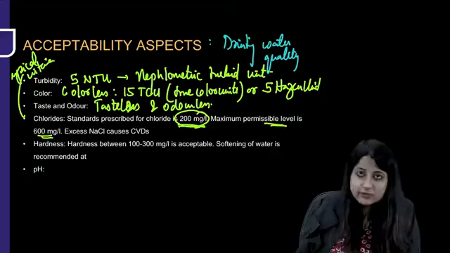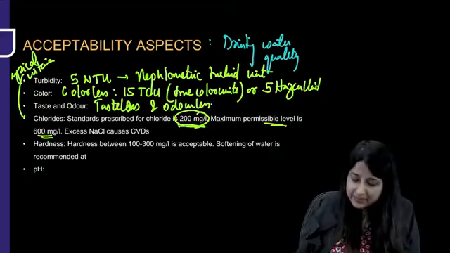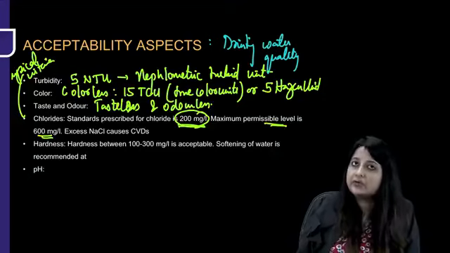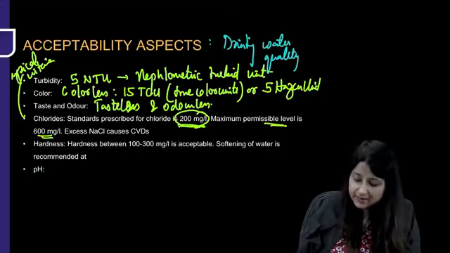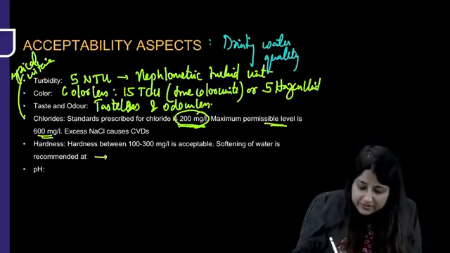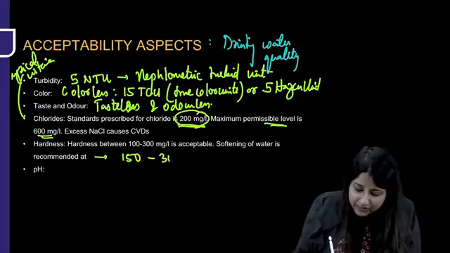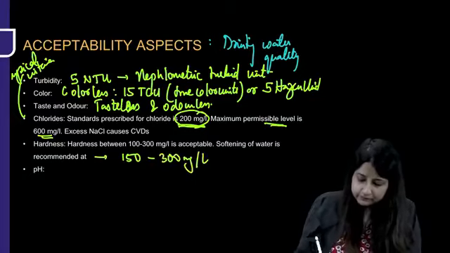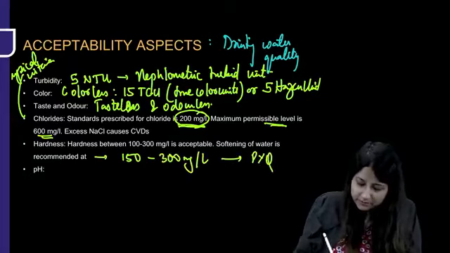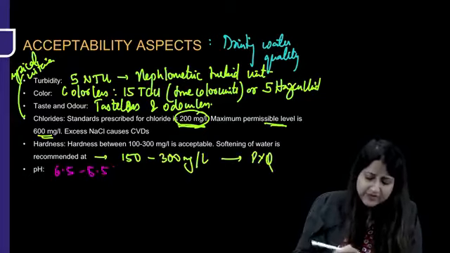Hardness, we all know, is 100 to 300 milligram per liter. You could also say it as 100 to 300 ppm, parts per million. Softening of water is recommended at, this is a PYQ, 150 to 300 milligram per liter. What about the pH? Acceptable is 6.5 to 8.5.